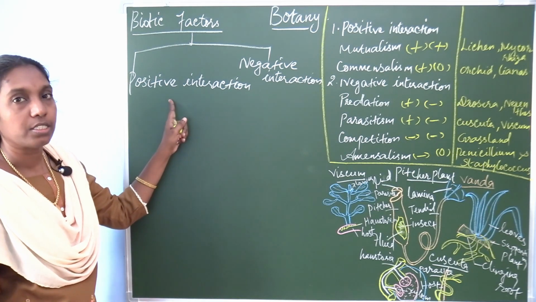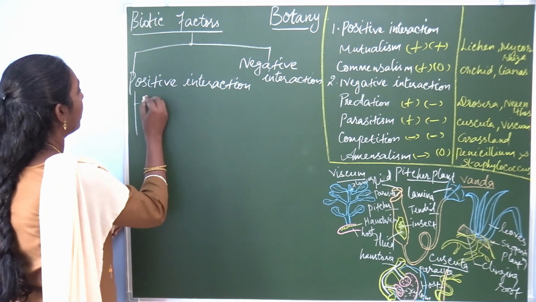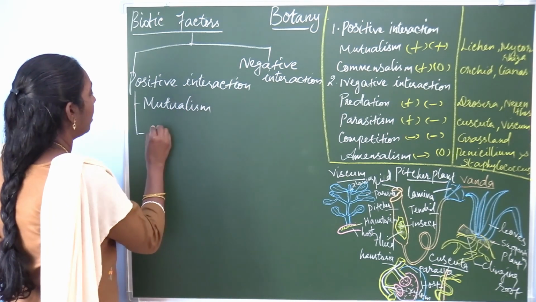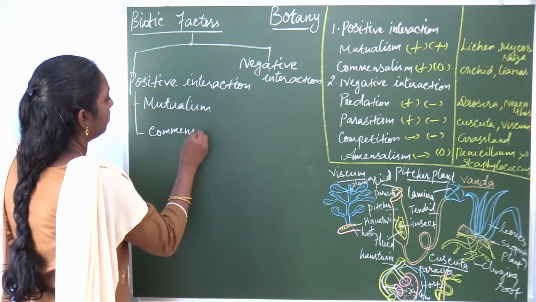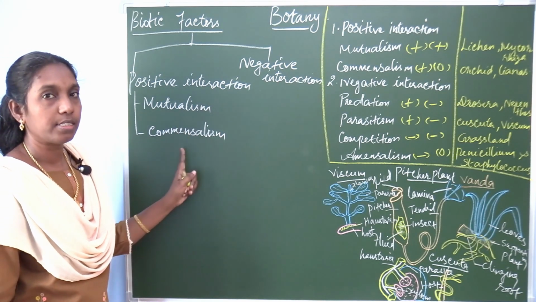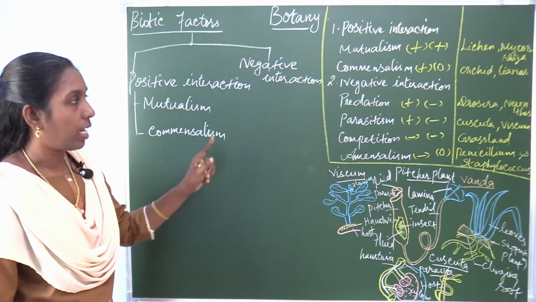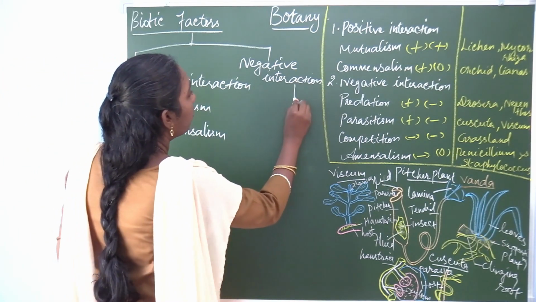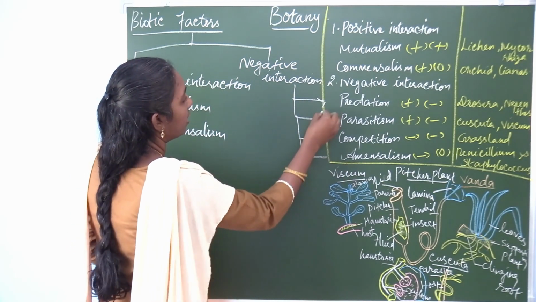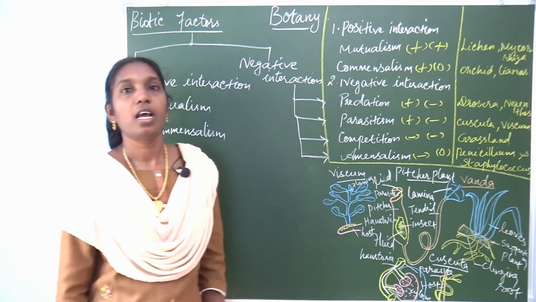Depending upon positive and negative interaction, these are again classified into different types. Positive interaction is classified into two types: mutualism and commensalism. Negative interactions are classified into different types: predation, parasitism, competition and amensalism.